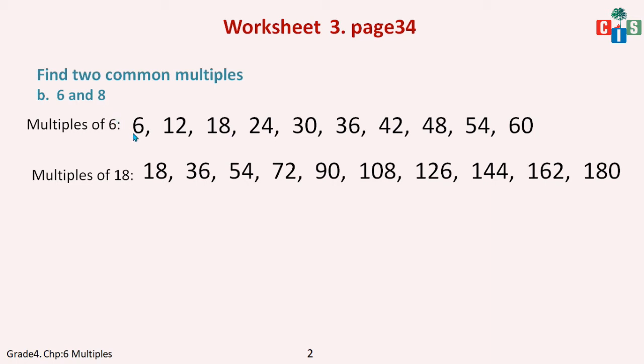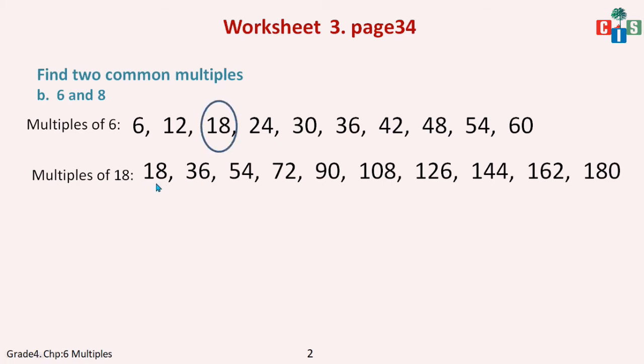Okay, so we will have the table of 18 wherein it is 18, 36, 54, 72, 90, 108, 126, 144, 162 and 180. So this is the table of 18 and you have to find now the common multiple. Okay. Now, which are the common things? 36 I can see. Yes, I can see 18.